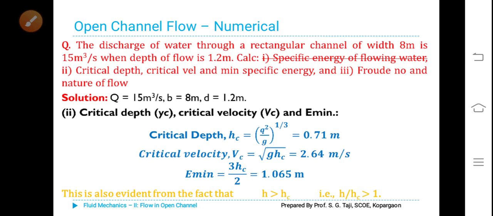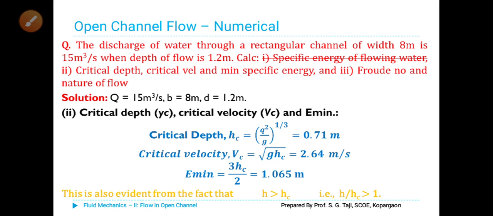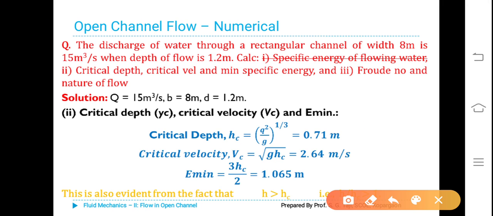Critical depth Hc is given by small q squared by G, whole to the power of 1/3. That brings about the value 0.71 meter. Critical velocity Vc is given by the formula square root of G Hc, that brings about 2.64 meters per second. Whereas E minimum, we know, is 3 by 2 Hc.